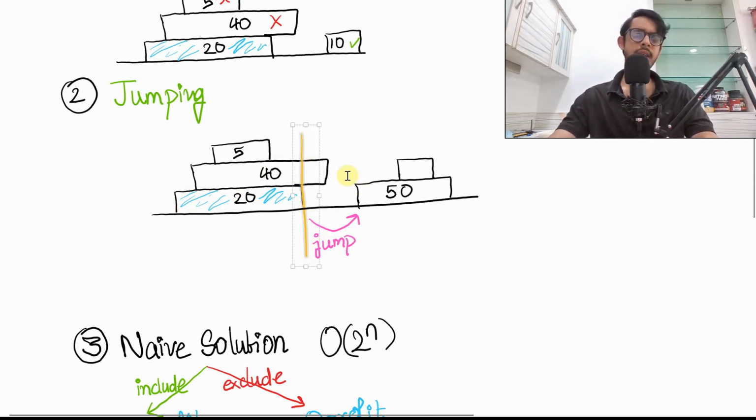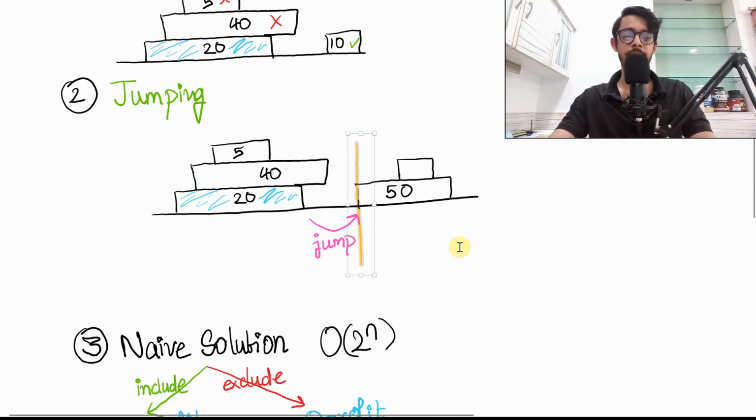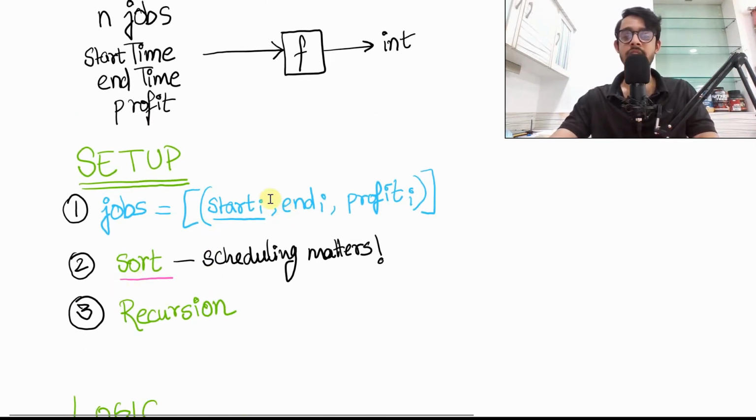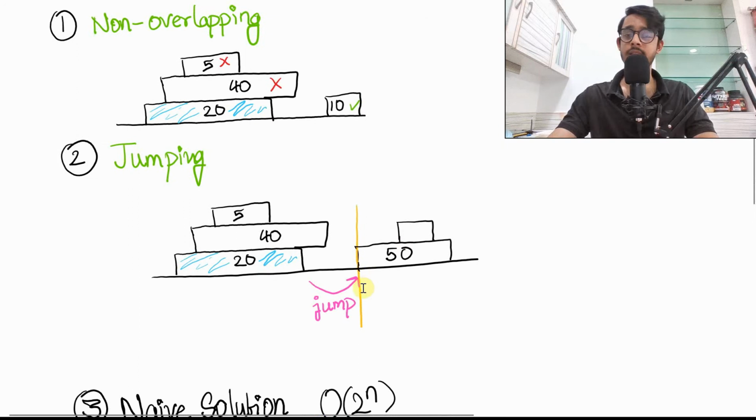And that's great, but at the same time, how do you find the next place to jump on? How do you find that this is the place I can jump on? In the most trivial case, you'll have to iterate over each and every single case and then finally reach here. But there's one thing that's happening. Look at this. We have all of these start times sorted. This means that we can do a binary search and jump right away. We'll ask, hey, who is the person who is starting from a start time that is greater than this end point here?